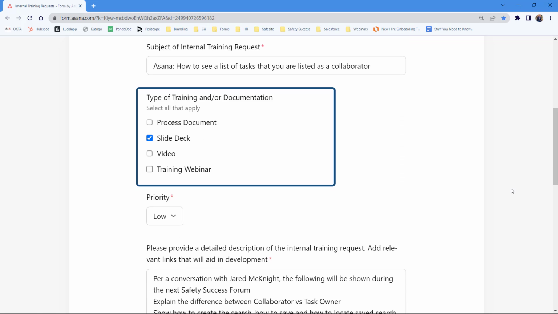The next section defines the type of training and/or documentation. Select all that would apply, and if unsure, the assignee of the training will work with you to determine what would benefit the audience.